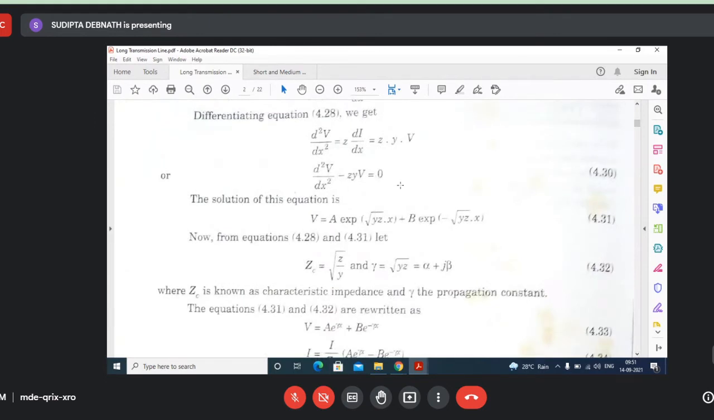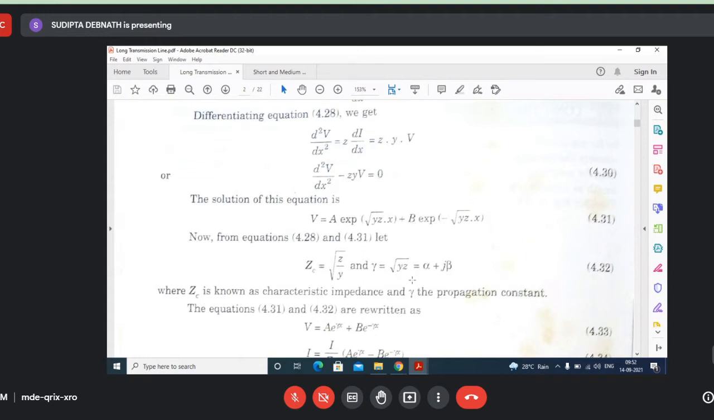Now, before doing that, they have named this term, root over yz, as gamma. Okay, and one more term, because this will come later on, Zc, they have considered as root over z by y. For the time being, you consider Zc equal to root of z by y. I will tell you this, or it is written here, Zc is known as the characteristic impedance, and this gamma is known as the propagation constant. Why these names are given, you will understand just after some slides. Now, we can write this equation as V equal to A into e to the power gamma x plus B into e to the power minus gamma x.